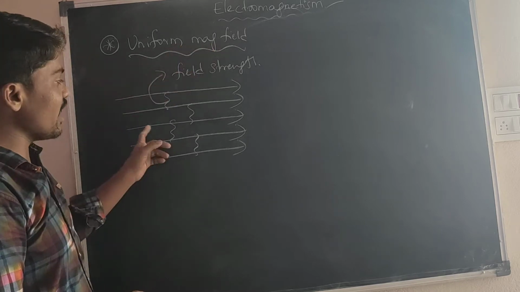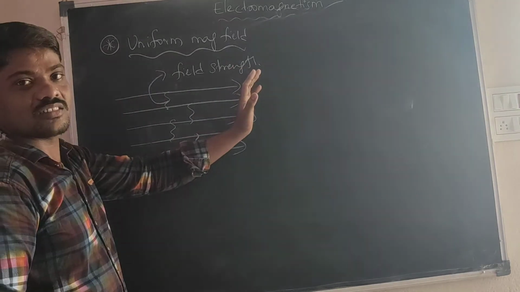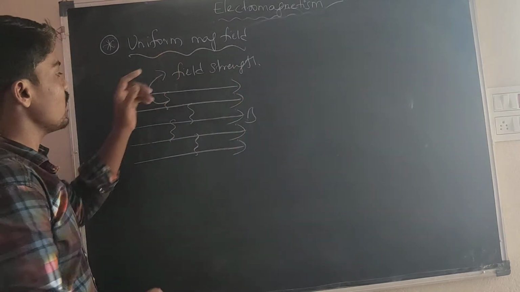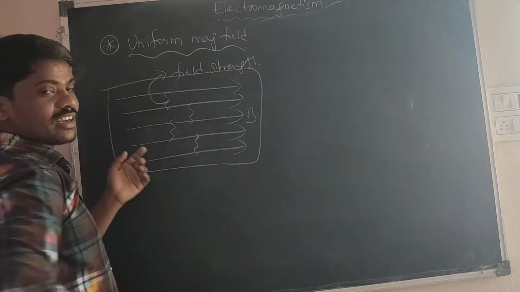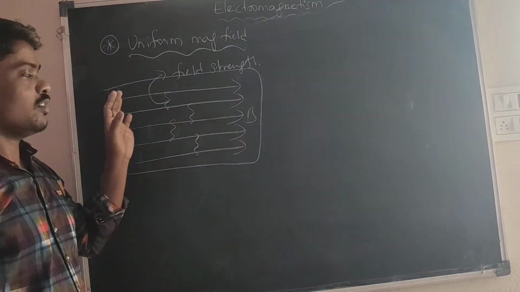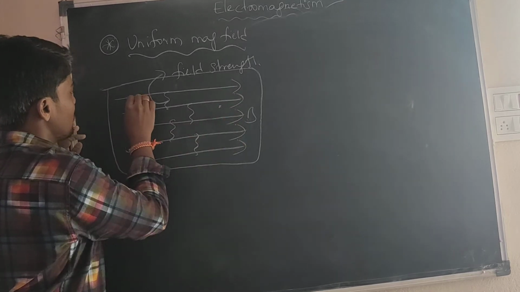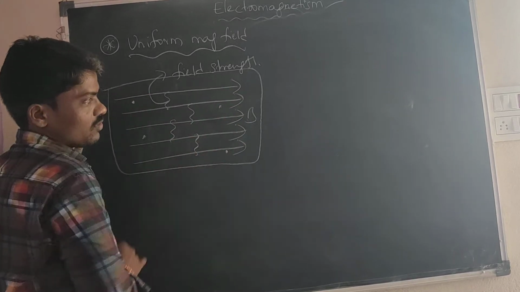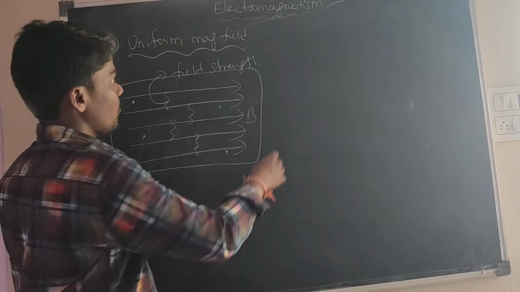The direction of the magnetic field is always the same. That means uniform. If you take any point in this region, the magnetic field will be equal. For example, here the magnetic field is 50 Tesla, here 50 Tesla, and here 50 Tesla. That means a uniform magnetic field. What is a non-uniform magnetic field?